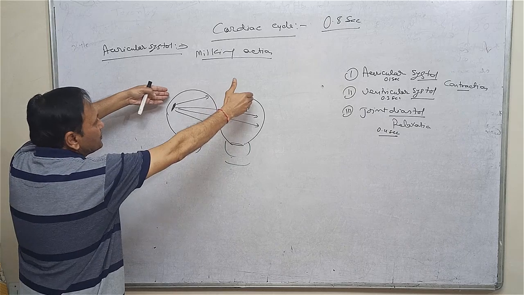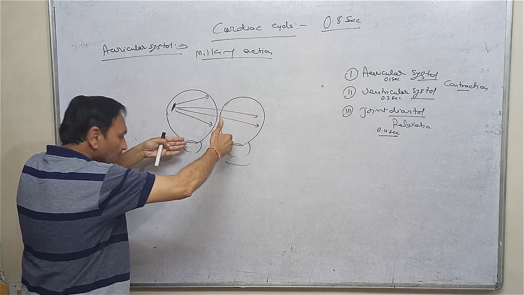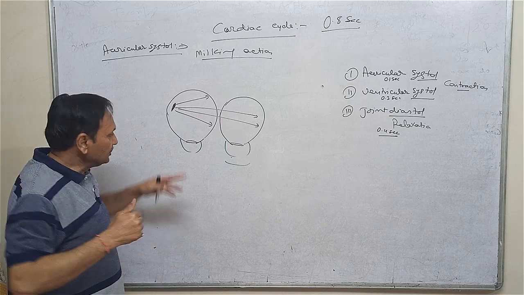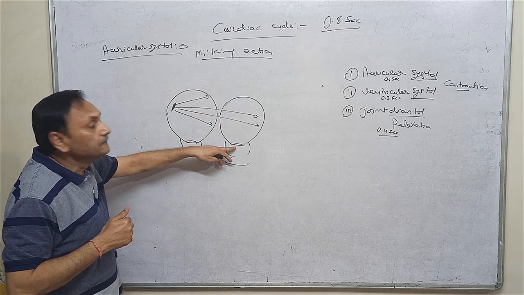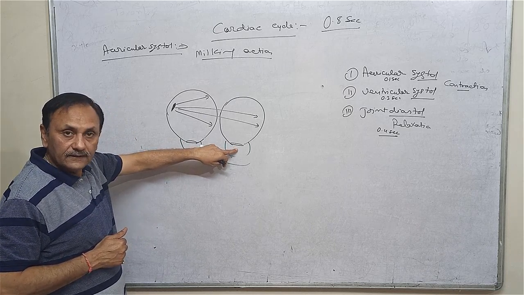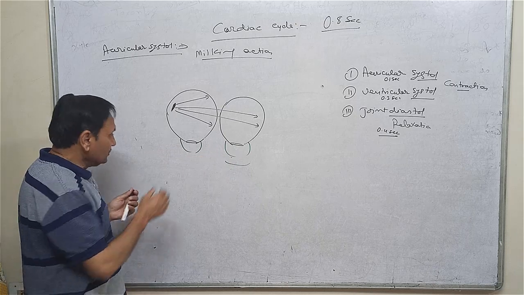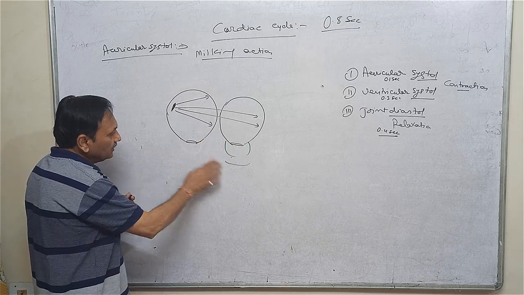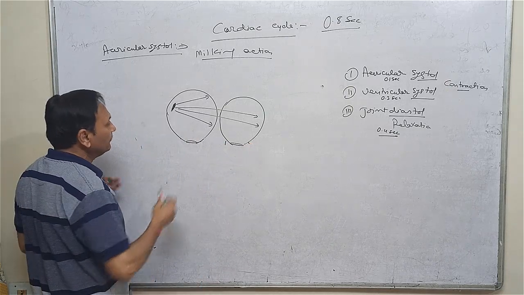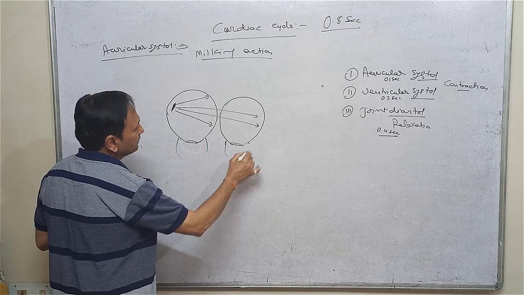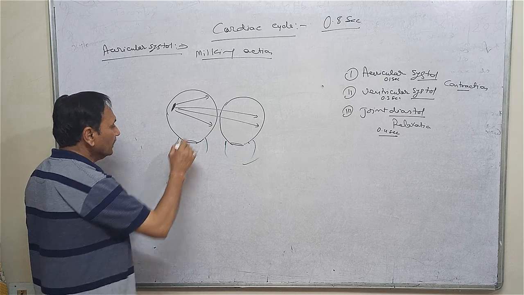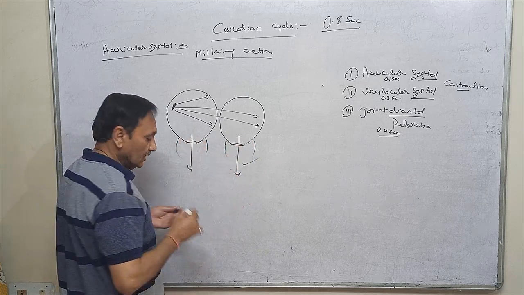It means the contraction starts from this zone and continues till this zone, and a time will come when the maximum pressure is on the auriculoventricular aperture. Due to that, the bicuspid and tricuspid valves open, and blood will come here.